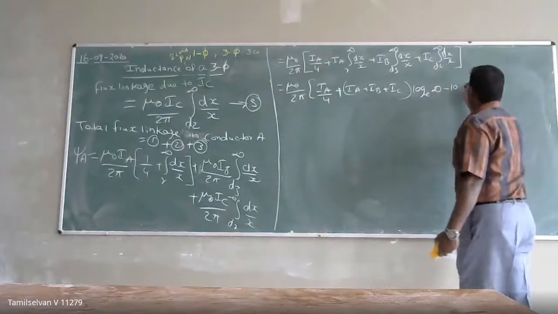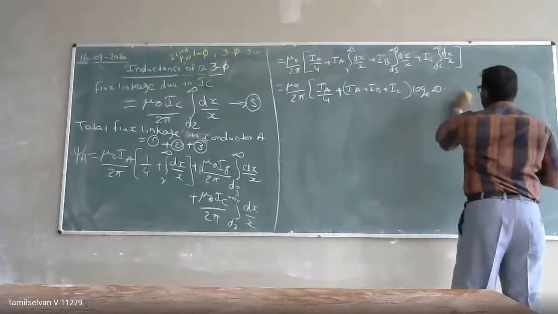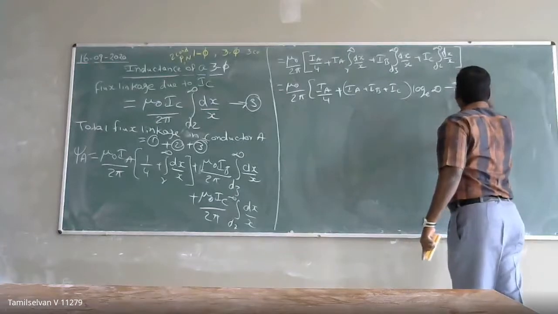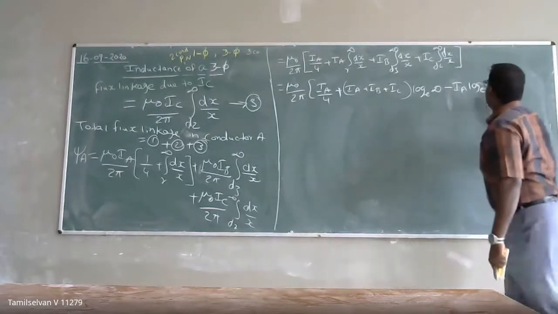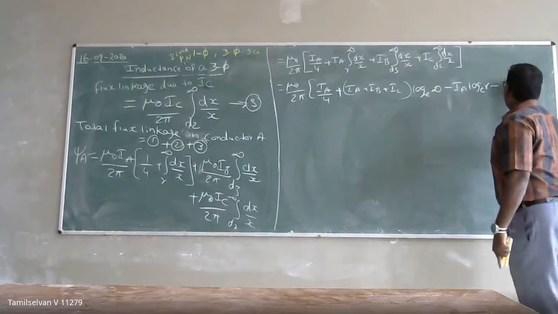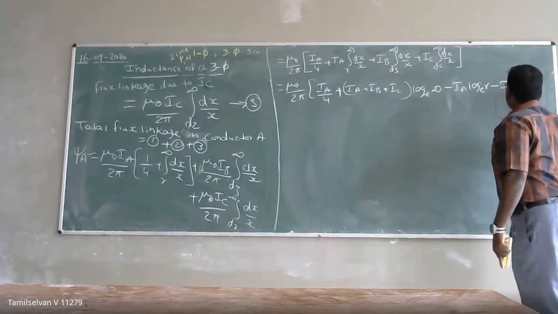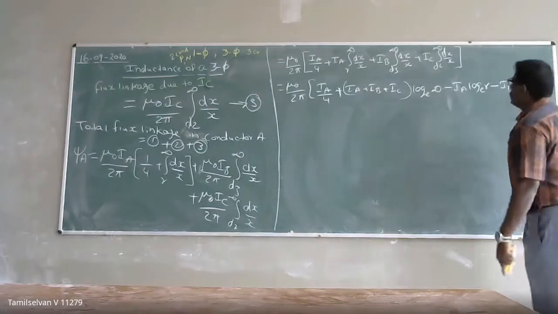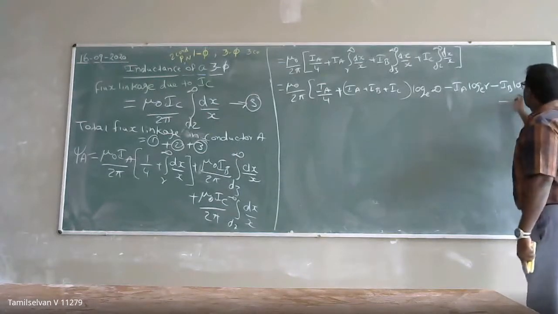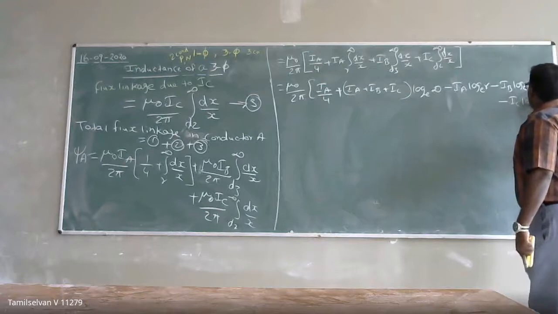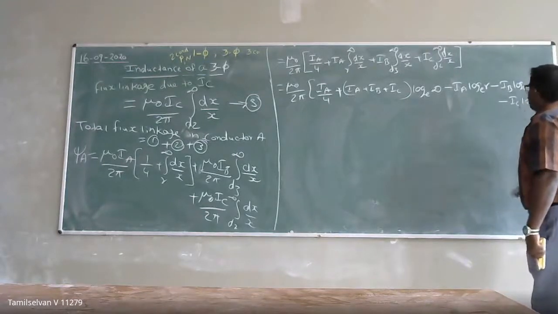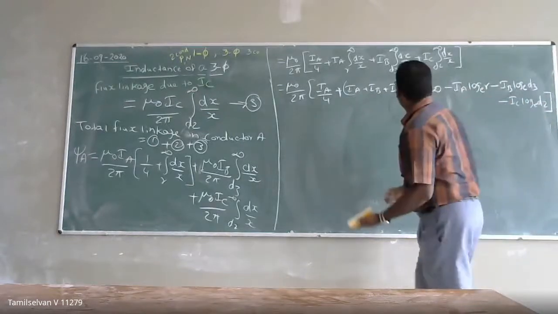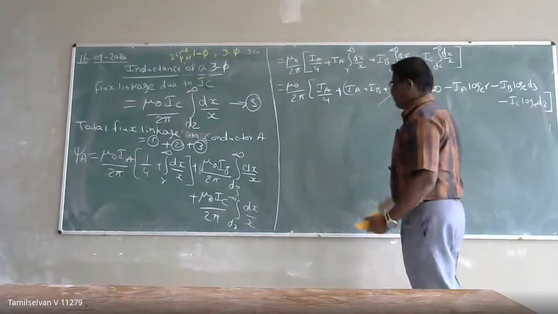Upper limit minus lower limit. So minus log base e of r, minus Ia into log base e of r, minus Ib into log base e of d3, and minus Ic into log base e of d2. So this value becomes 0.